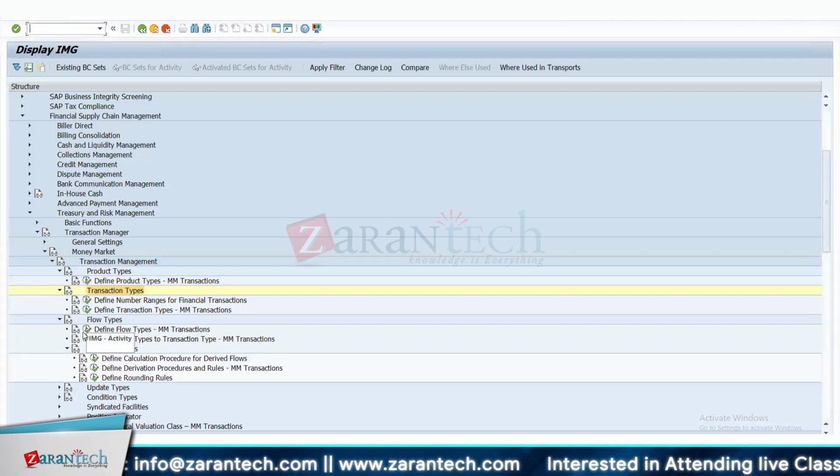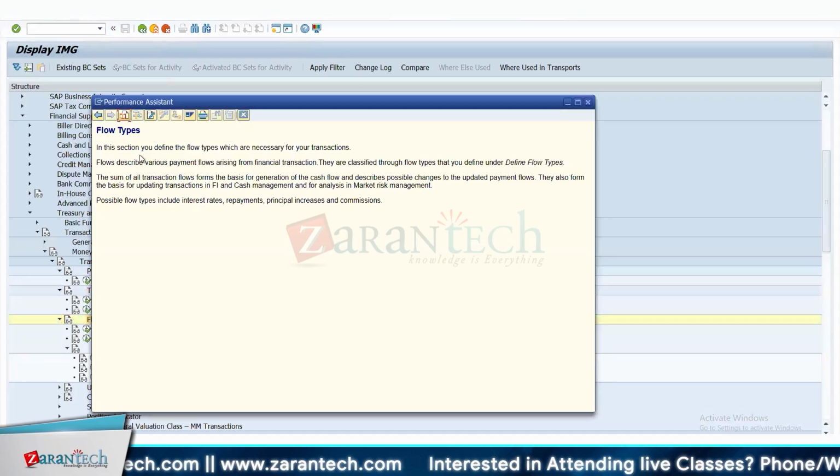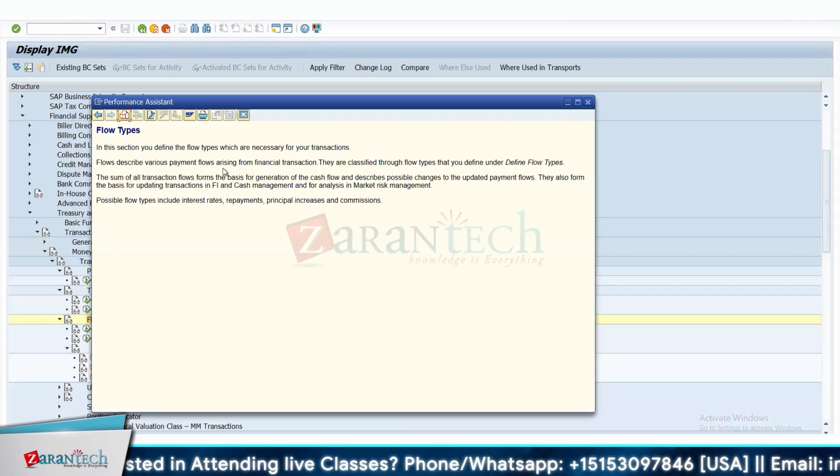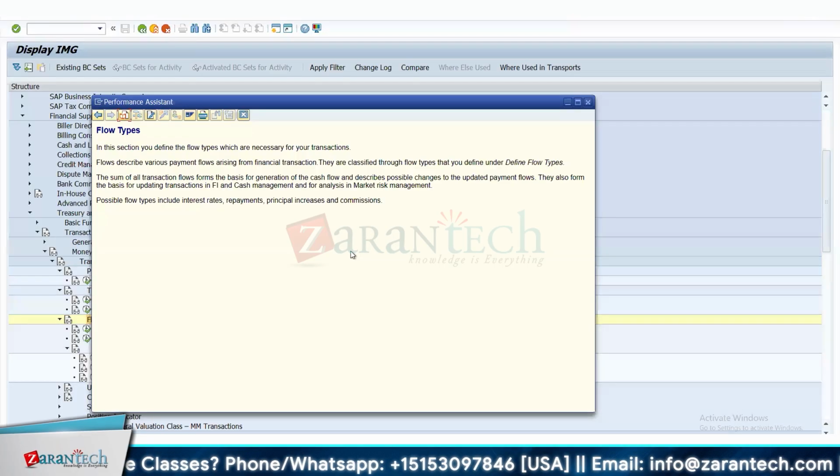And under transaction type, we have the flow types. So what is flow type? In the flow type, you define what are the necessary conditions for your transactions. Flow describes the payment flow arising from financial transactions. They are classified through flow types. The sum of all transaction flows forms the basis for generation of the cash flow and describes the possible changes to the updated payment flows.